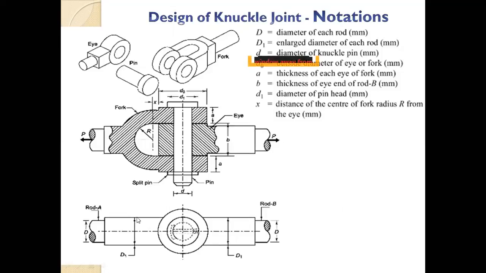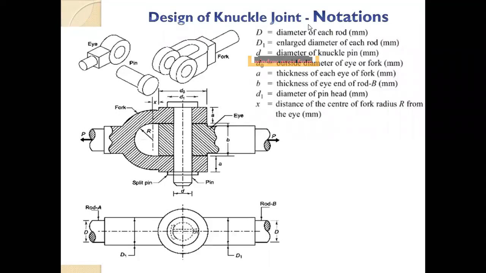See in the bottom diagram, those D and D1 are clearly shown. D is the diameter of your rod, the working diameter, and D1 is the enlarged diameter of the rod. Okay, so I think it is clear. If you have any doubt, you can ask me. Otherwise, we will proceed with the design now.